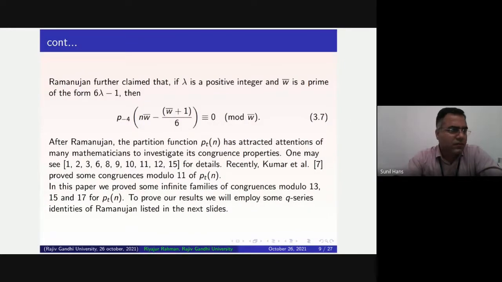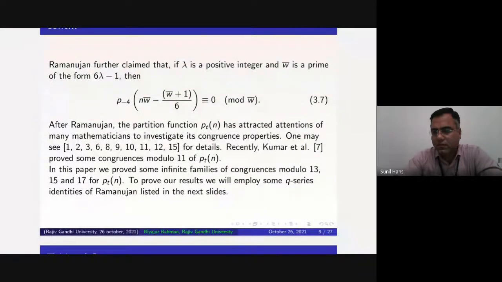Now, Ramanujan further claimed that if lambda is a positive integer and w bar is a prime of the form 6 lambda minus 1, then it is given by equation 3.7. After Ramanujan, the partition function Ptn has attracted the attention of many mathematicians to investigate its congruence properties. One may see these references for details.